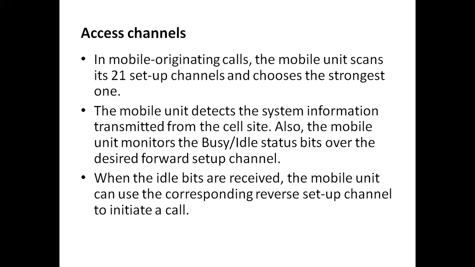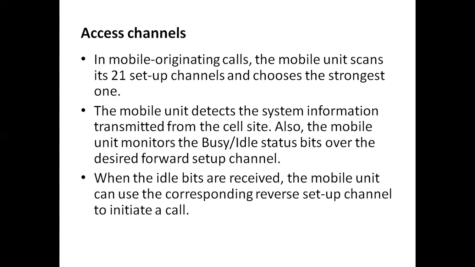So the case is, when the mobile unit switches on, it scans 21 setup channels and selects the strongest setup channel. At the same time, it also monitors the busy and idle status, that is whether it is busy or free.